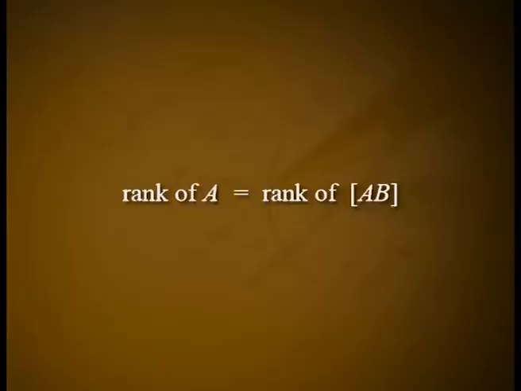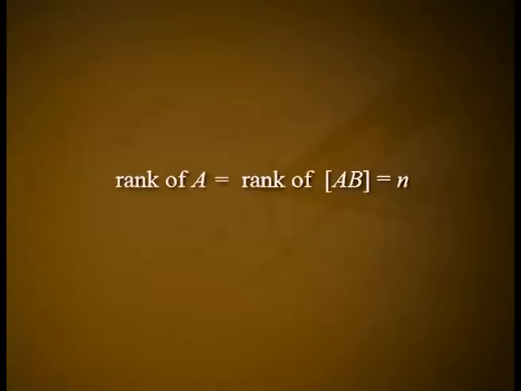Case 1. If rank of A is equal to rank of AB, then the system is consistent. Case 1a. If rank of A is equal to rank of AB, which is equal to n, the number of unknowns, then the system has a unique solution.